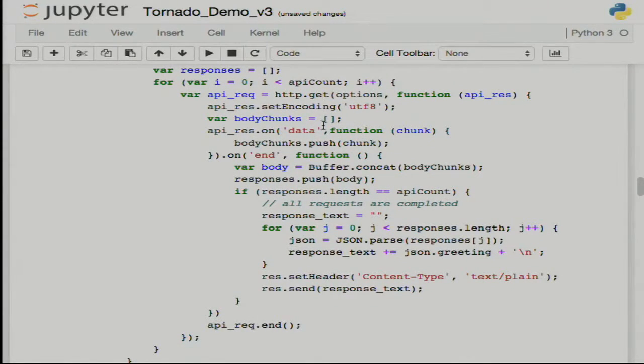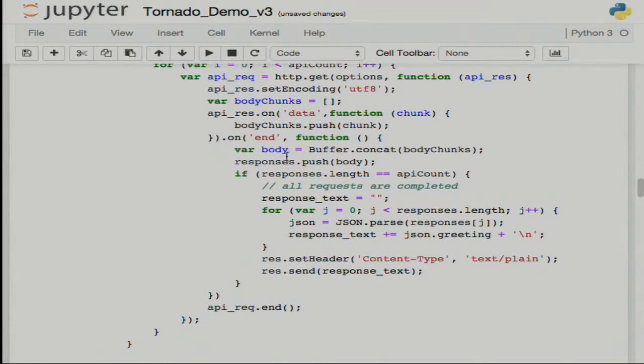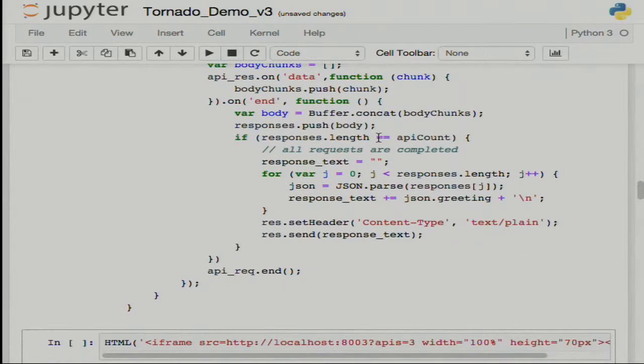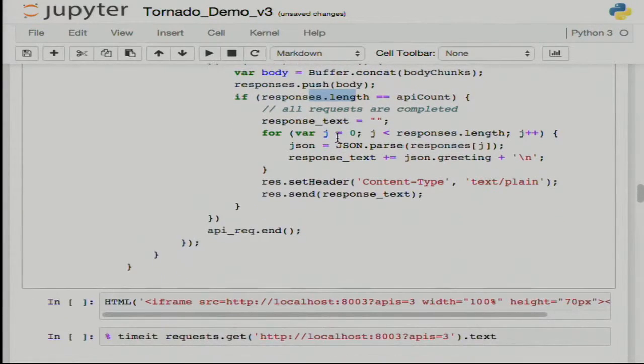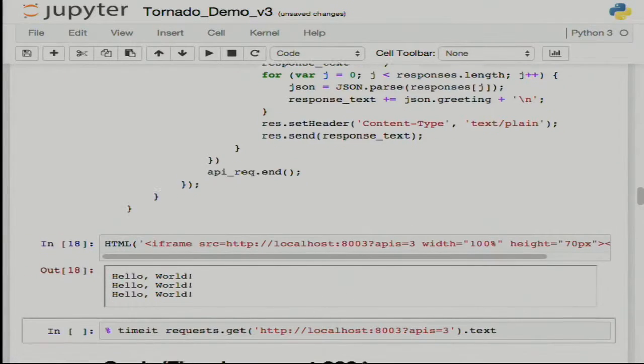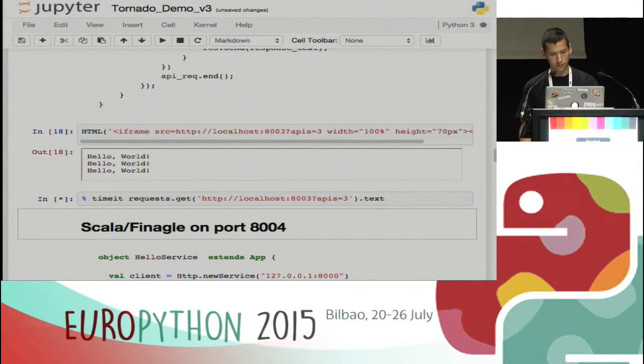So on the data event, I'm creating another inline function that will push this chunk to the array of chunks. Then on the end event that will be sent to us after all chunks are there, I need to glue it back together by using Buffer.concat. Then I push responses to the body object. And finally, when I see that, OK, so responses are 3, just as API count that was 3, I can say, OK, everything is ready now. Then I create the response text, I set headers, and that's it. I end the request. At the end, we have the same thing, and let's see how fast this works.